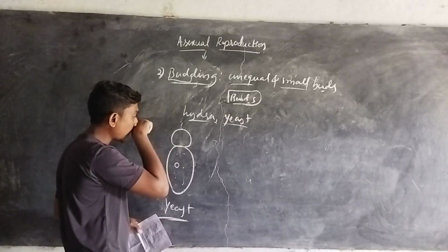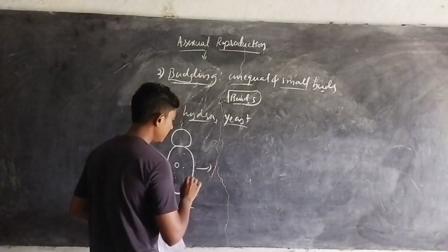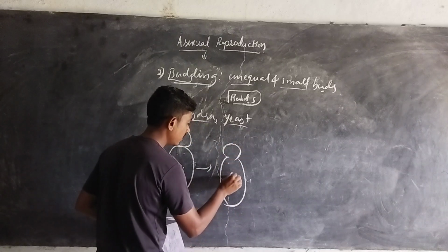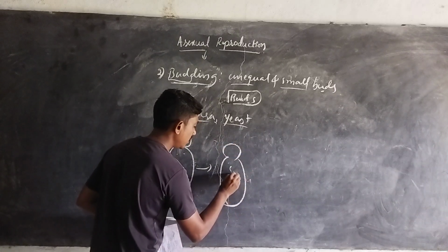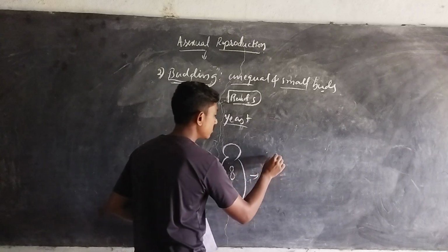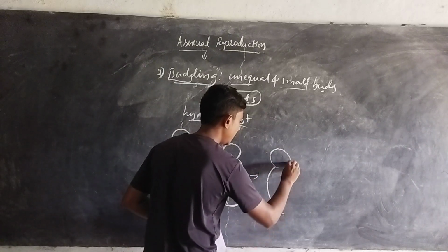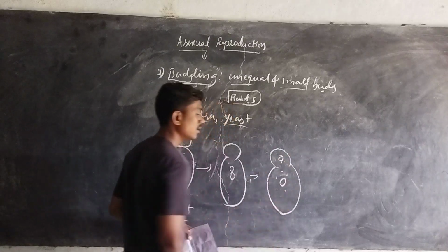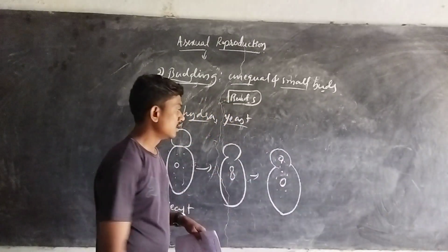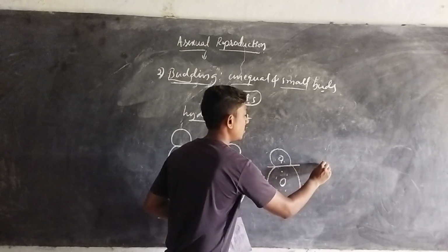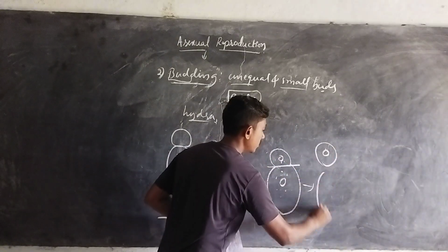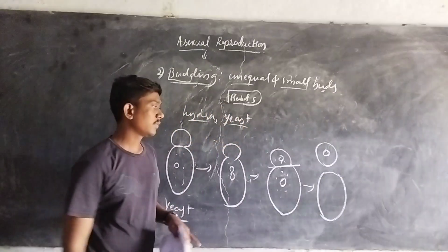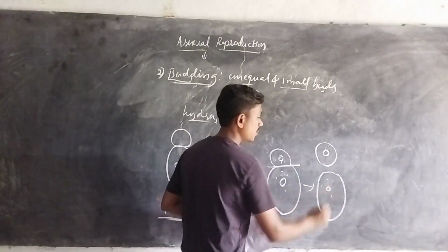Next, the nucleus of the parental yeast starts dividing. Division of the nucleus takes place. Later, the nucleus is completely divided and separated between the parental body and the bud. At last, this bud works as a new individual yeast, and this is now working as the parental body.